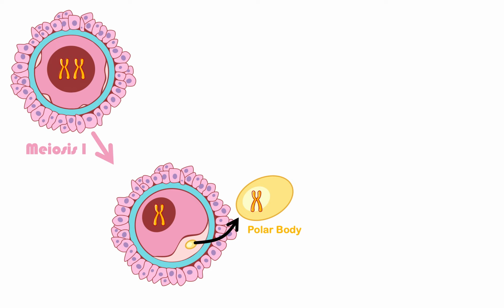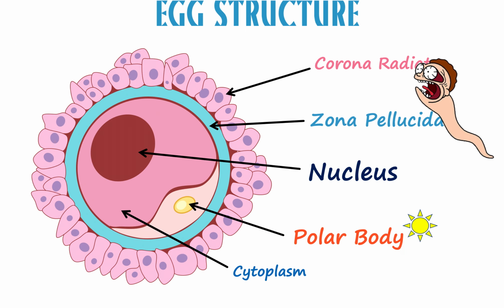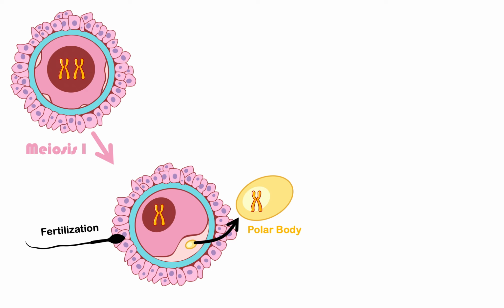So now, and again, this splitting of DNA happens during fertilization. So when the sperm meets the egg, this will happen. This first polar body will be formed. So normally there's not just one, there's actually 3 polar bodies. So now we can go on to meiosis 2. So let me show you. Meiosis 2.